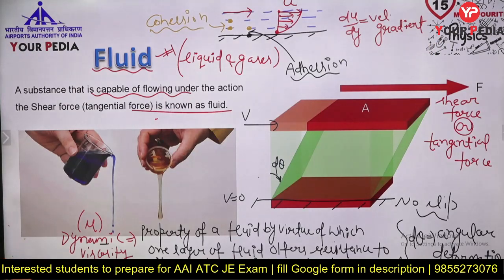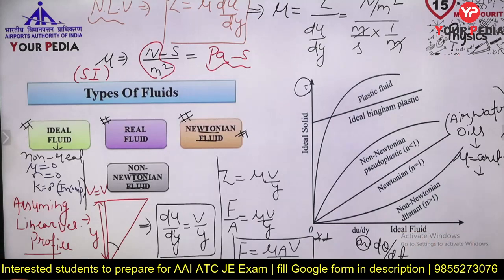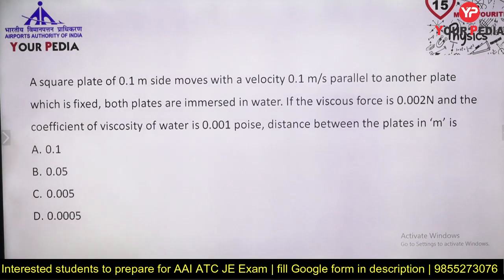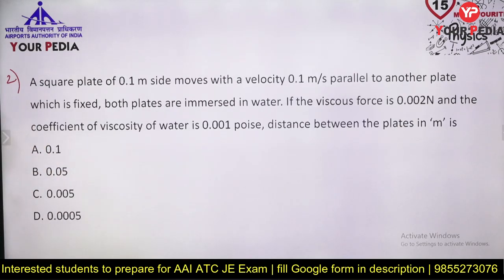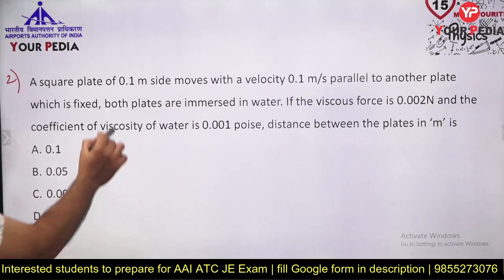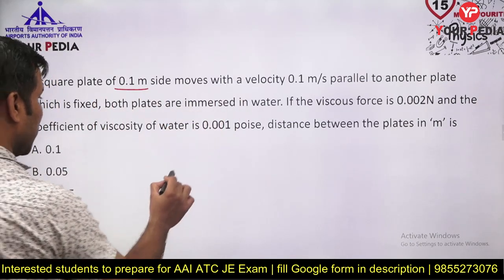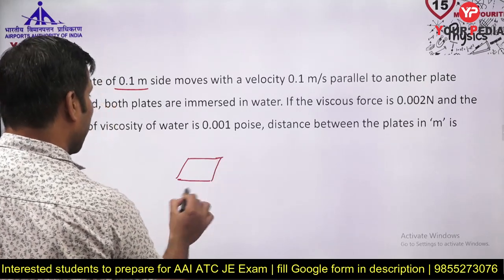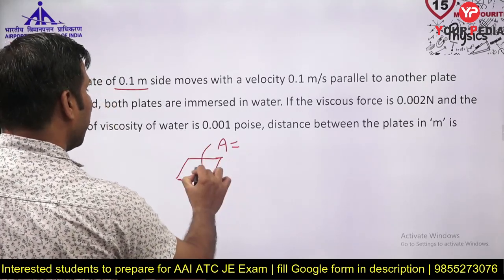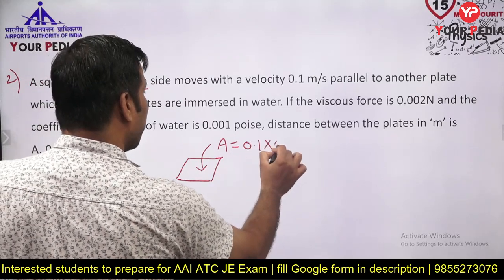Now let us move to this practice question also. Let us do two practice questions. These are the two practice questions we are going to solve, and then we will end today's discussion. So, a square plate of 0.1 meter side moves with a velocity. There is a square plate guys, something like this. What will its area be? Area will be 0.1 into 0.1 meter square.